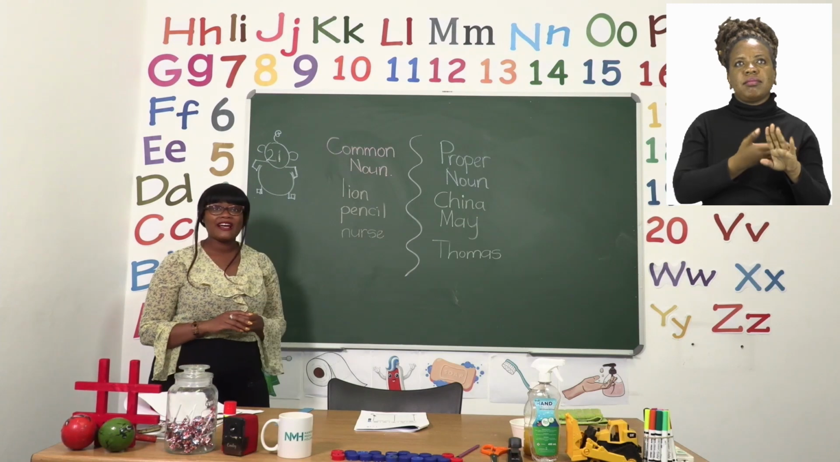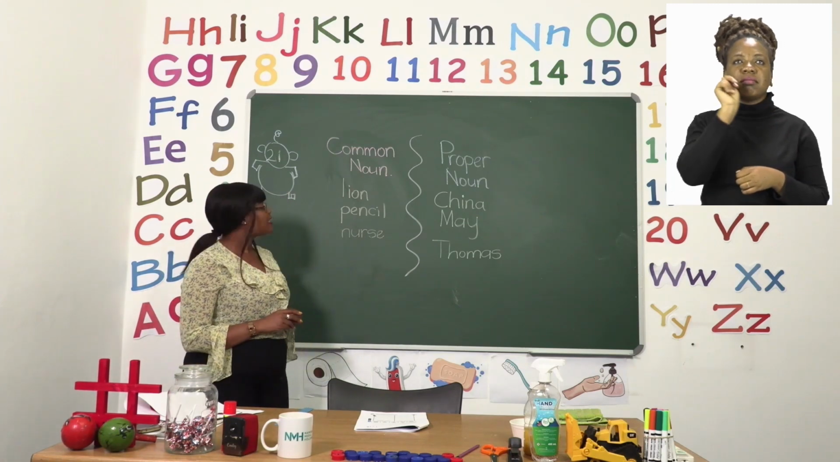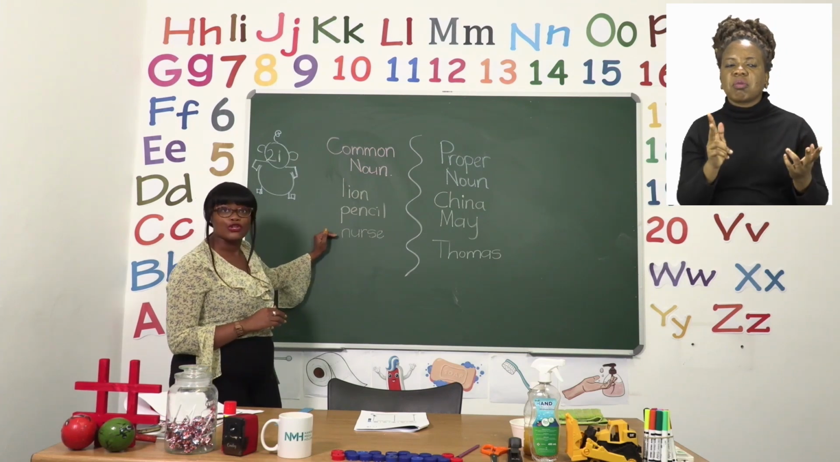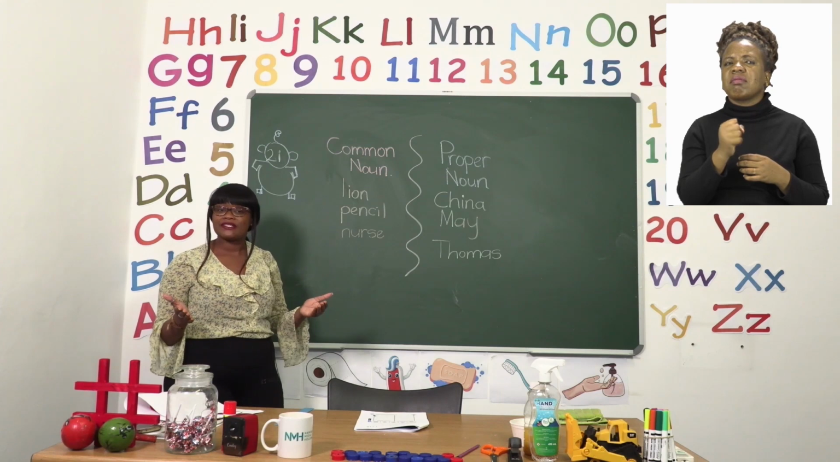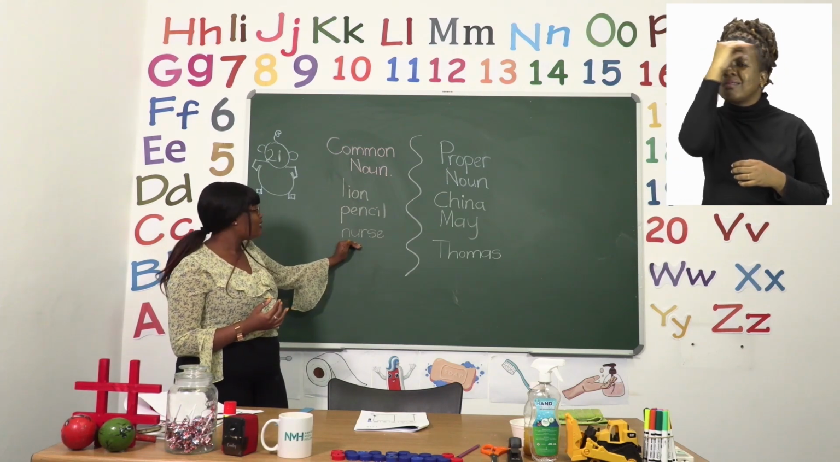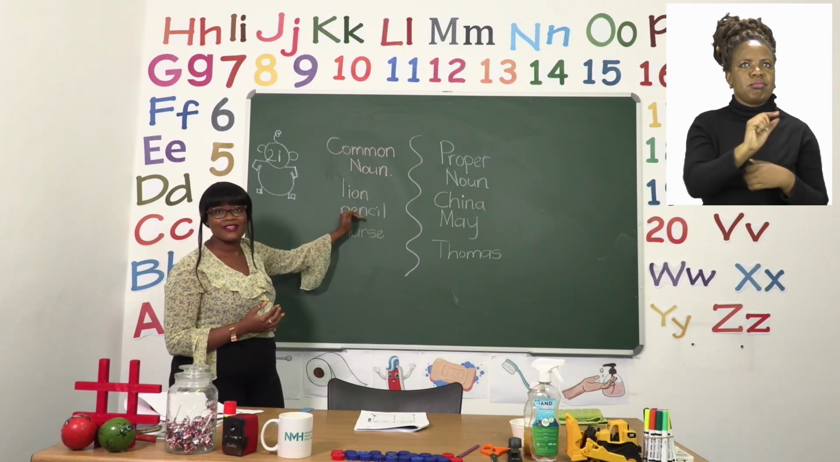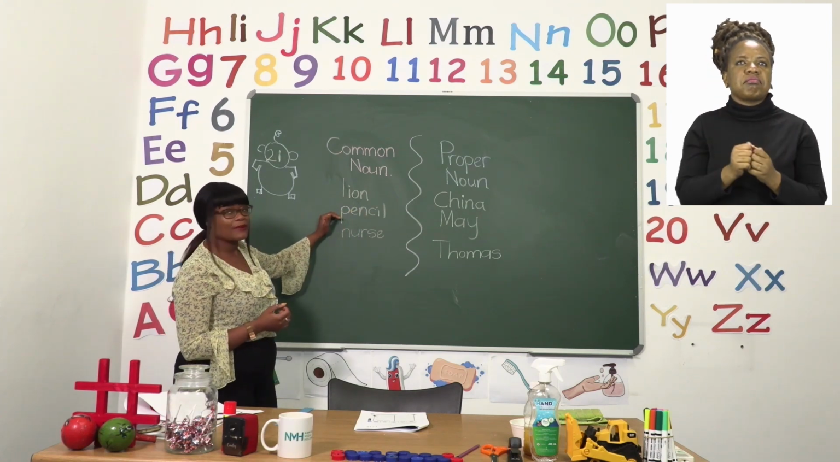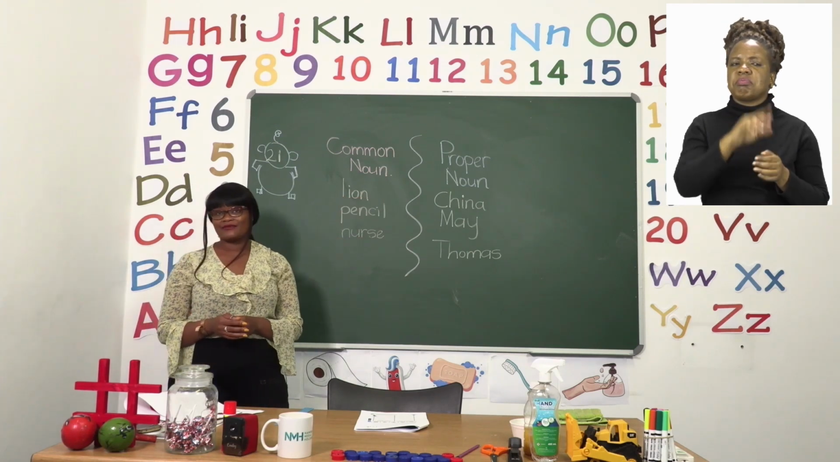Now, we said common nouns can be a name of a place, a person, or a thing. Here we have the word nurse for the person. We're not sure about the person's name, so there is no need to put it in capital letters. Then we have things. For example, a pencil. Small letter P for the pencil and small letter L for the word lion.